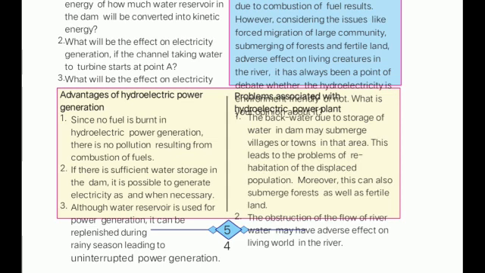But one more problem is there. If we are blocking the water, then ultimately we are blocking the flow of the river, and the obstruction of the flow of the river will have a very adverse effect on the living world in the river, because if the river is stopped, it won't flow through some forest or village area, and that village or forest will have very scarce water.